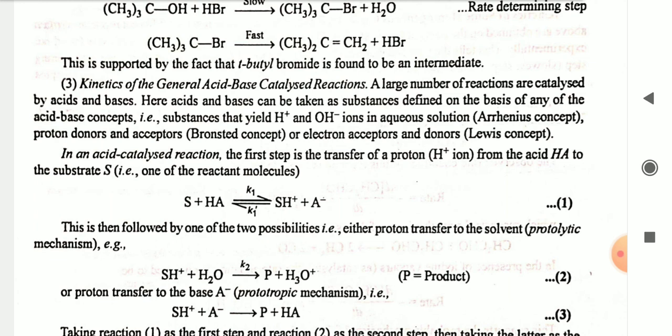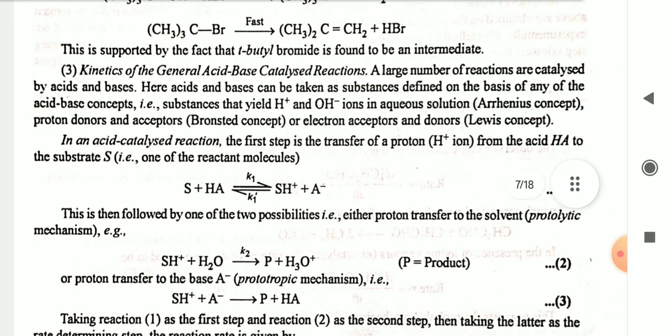In an acid catalyzed reaction, the first step is a transfer of a proton H+ from an acid HA to the substrate S. For example, one of the reacting molecules: S plus HA gives SH+ plus A-. This is then followed by one of two possibilities: either proton transfer to the solvent, SH+ plus water molecule gives P plus H3O+, where P is the product; or proton transfer to the base A-, the prototropic mechanism, SH+ plus A- gives P plus HA.